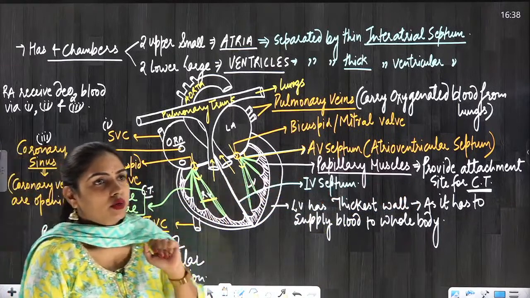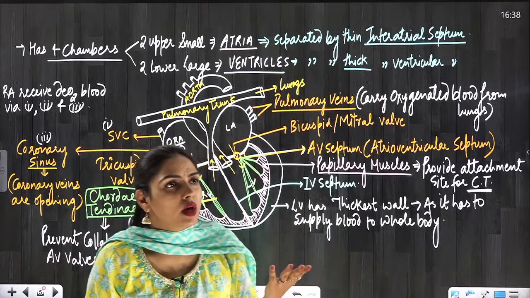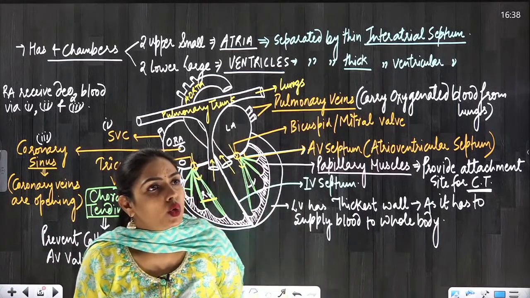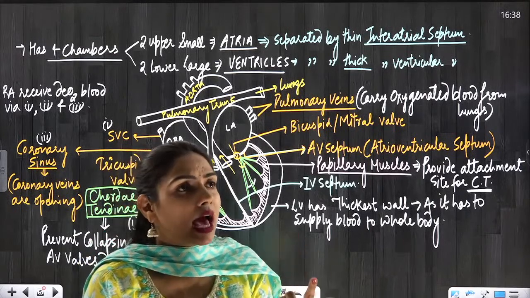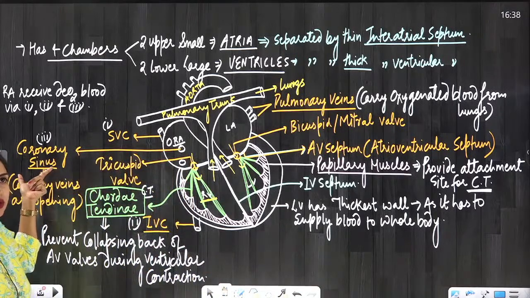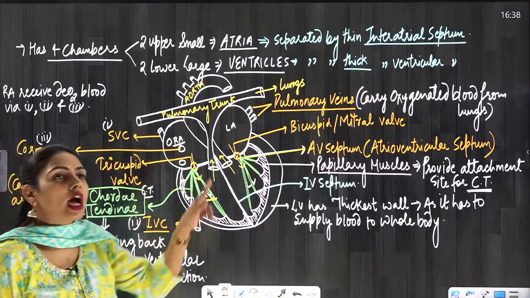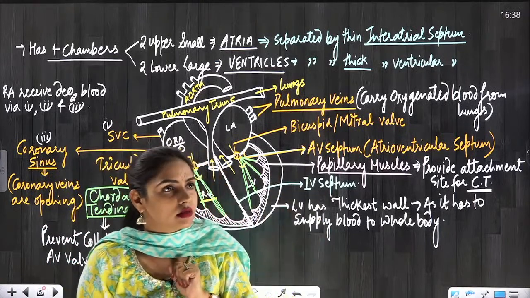Okay, thank you, Shanu or Chanu, I don't know how to pronounce your name. Okay, ma'am, where is the coronary muscles? Beta, there is nothing like coronary muscle. There is a valve known as the coronary valve, which is present in the coronary sinus. And the muscles which are present in the heart are known as cardiac muscles.